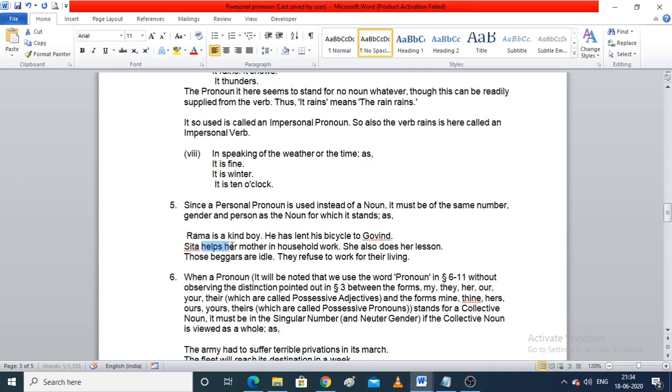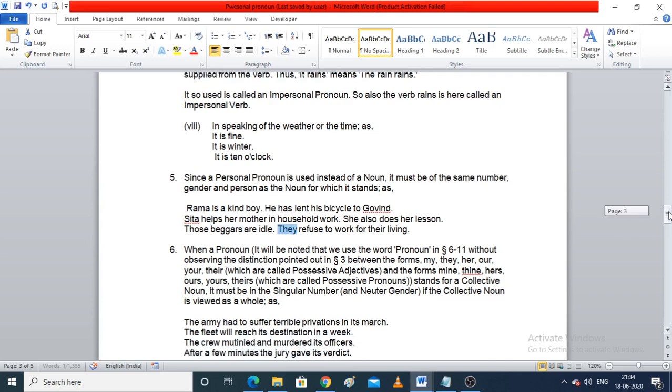Now her is a pronoun, she is a pronoun. Fine. So we have to take care of the number, the gender and everything. Those beggars are idle, they refuse to work for their living. Now beggars is a plural word. It is not beggar, it is beggars. So beggars is a plural word, hence we have to use the pronoun they in the sentence.